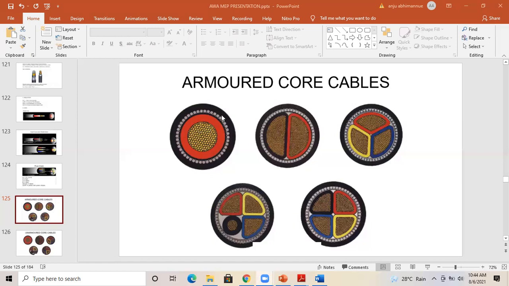Okay, then two core. Now when you mention the two core cables, you can see phase as well as neutral, phase and neutral. So for example, you are having an underground supply. You need an underground supply to take out from the building. For example, you are having landscape lighting. Okay, you have landscape lighting. So obviously you need to take the wiring underground.